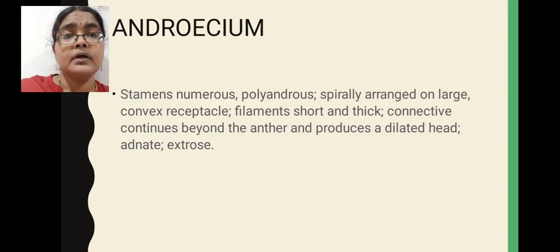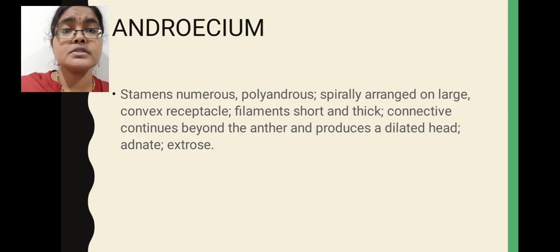Here the stamen filament part joins with the anther part. The part which helps in joining the filament with the anther is called the connective. Here the connective grows beyond the anther part, so it forms a hood like structure. The presence of a hood is a characteristic feature of the Anonaceae family.